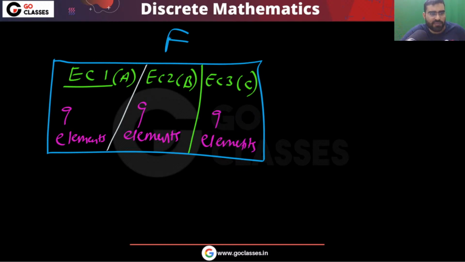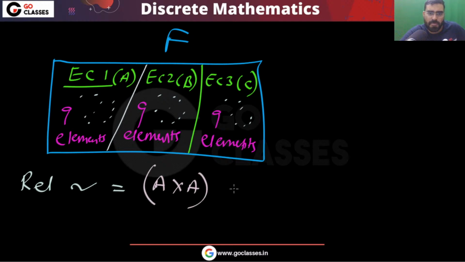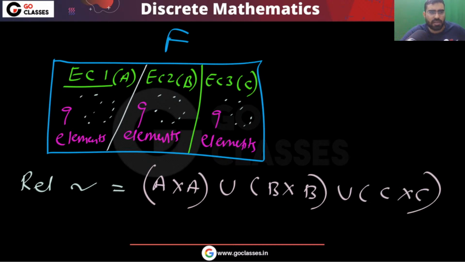You can notice everyone here is related to everyone here, correct? Do you agree? So I can say this relation is basically A cross A union B cross B union C cross C. Agree or not? Are you getting my point? Because every element here is related to every element here.